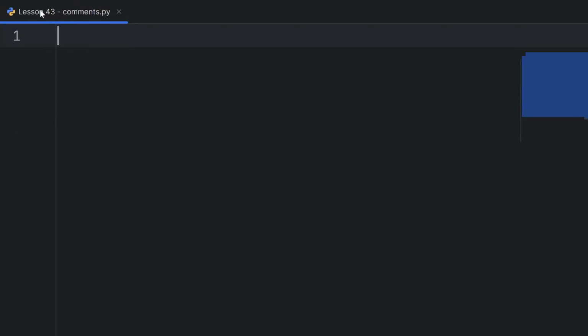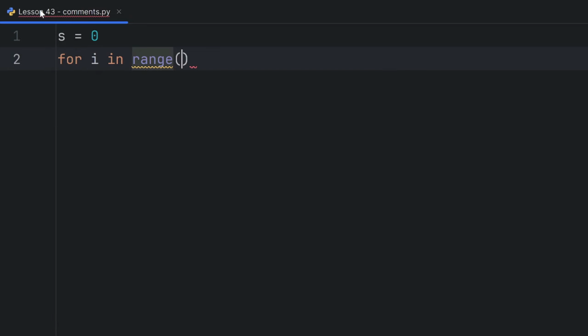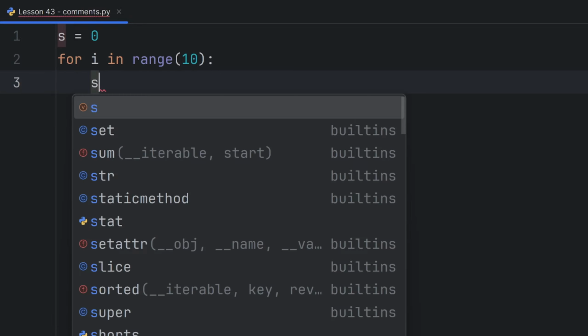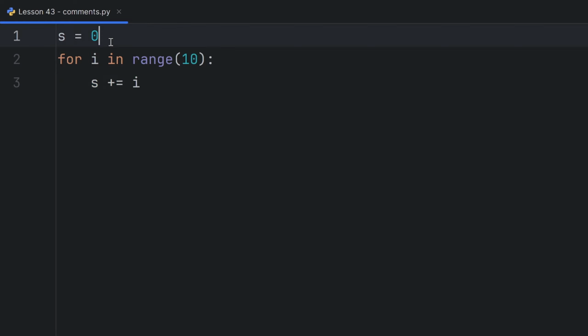For example, if I have a code s to be equal to 0, for i in range 10, and here, for example, add all of these i's, and here I write, for example, addition.